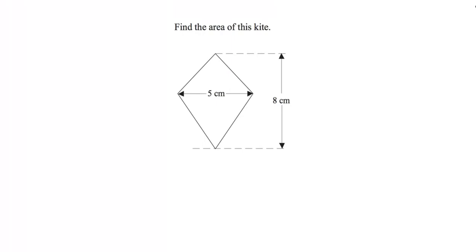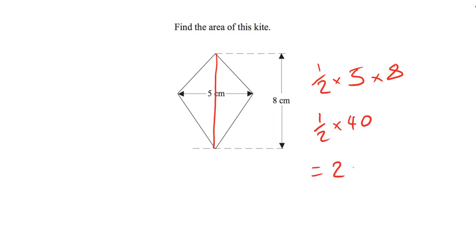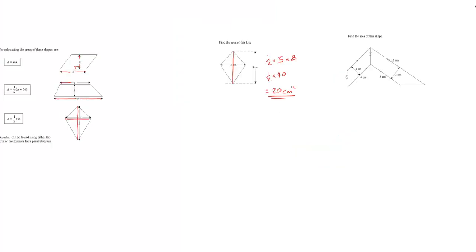So here's a kite. We can see that straight across between two diagonals we have 5, and the diagonal going from the bottom to the top, that's 8. So we have to do 5 times 8 times a half. So, well, 5 times 8 is going to be 40. 40 times a half is, of course, 20. So our area here is 20 centimeters squared.